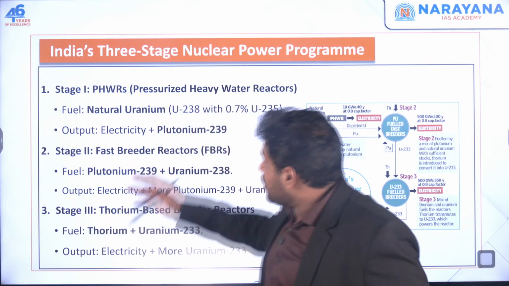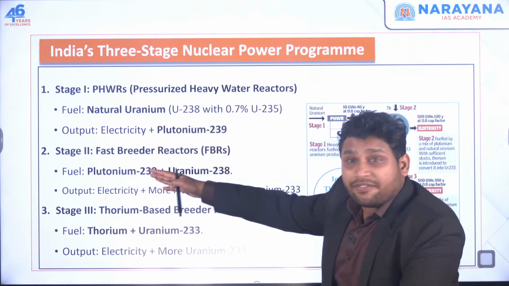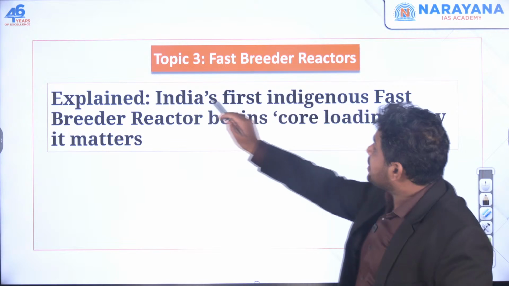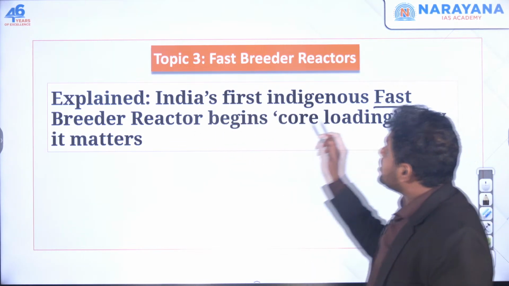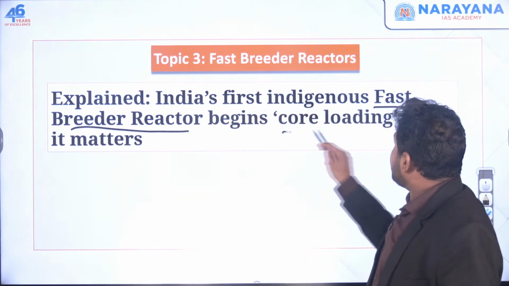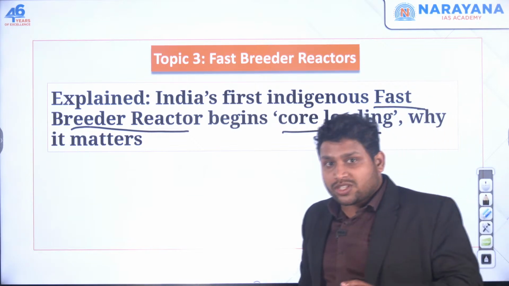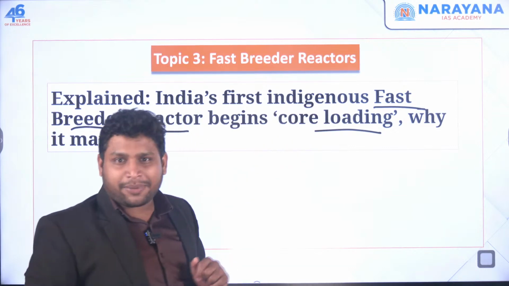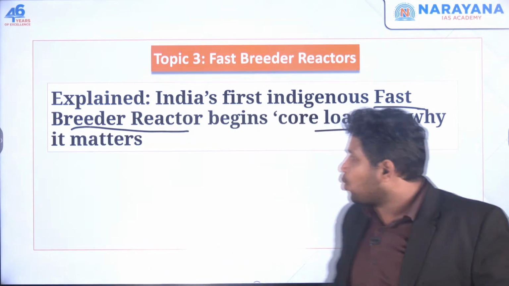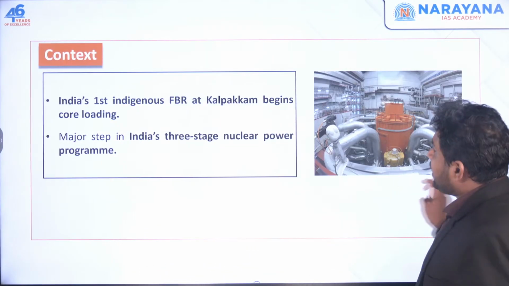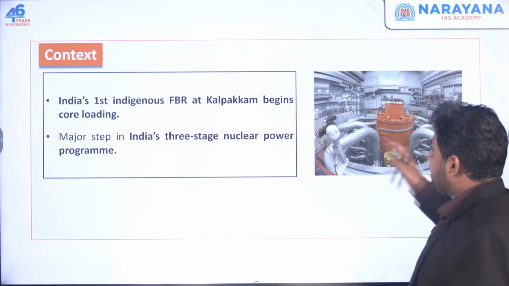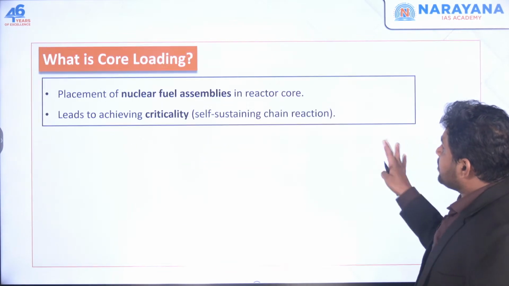Now India is still working on this. First part we have done. Second, we are working. You see this news item. India's first indigenous fast breeder reactor has started its core loading process. Means we are in the second stage, and in this second stage something called core loading is happening. Okay, what is this core loading and where is it happening? It's happening in Kalpakkam, which is in Tamil Nadu. So in Tamil Nadu we have a nuclear facility where this process is taking place.